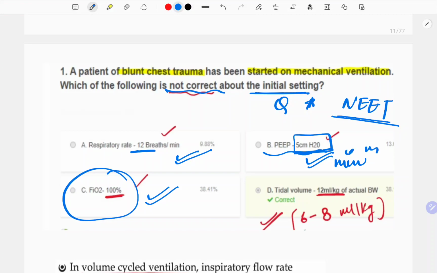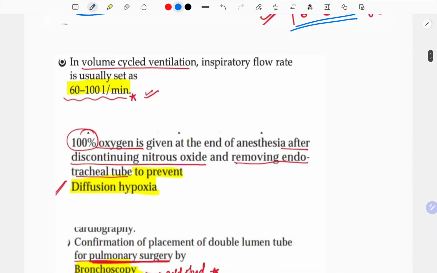And the tidal volume that you should give should be 6 to 8 ml per kg and not 12. This is too much for the initial range. See, later on you can increase it, but the initial should be 6 to max 10, not 12. 12 is too high. Now, also, go back to your notes and look at all the initial settings, because questions have been asked on it.